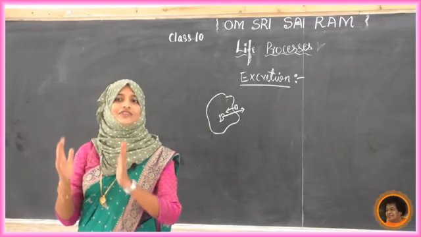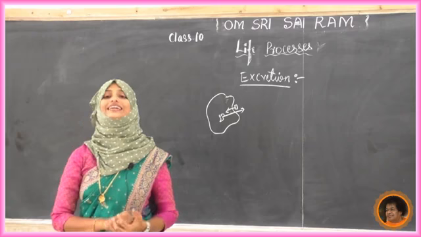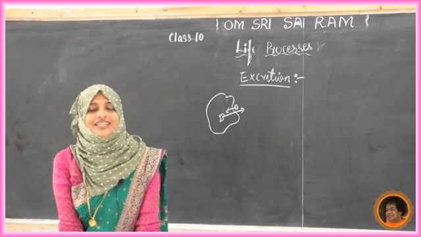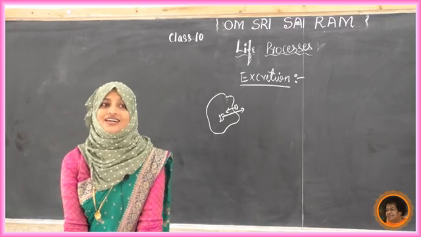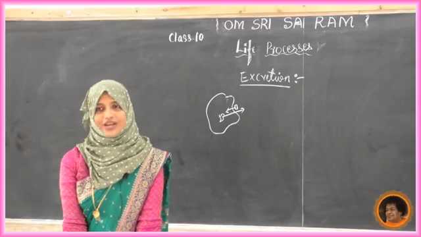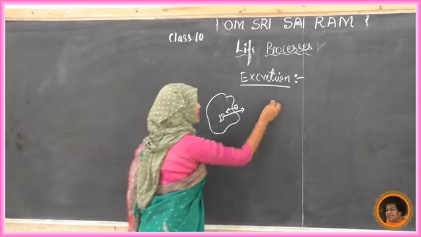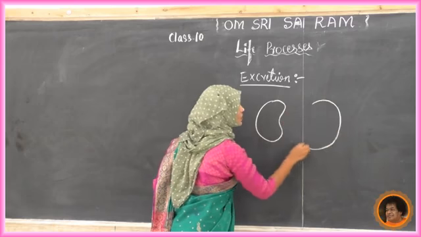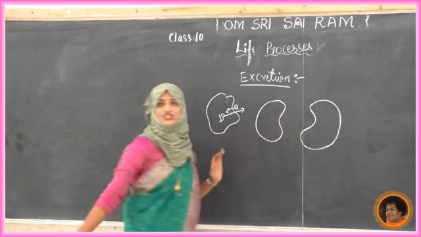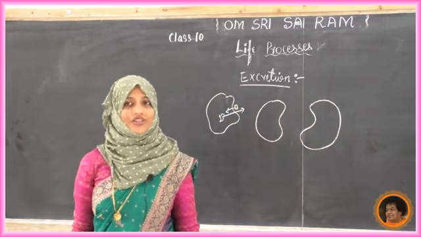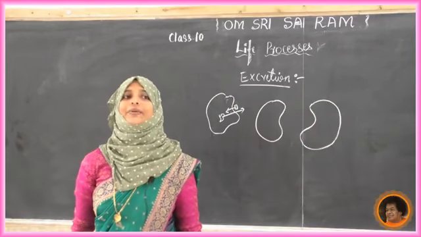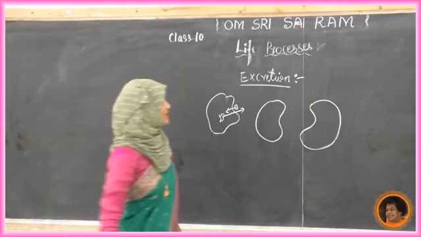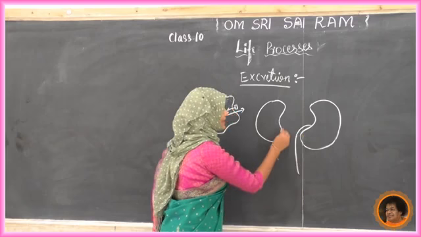In that, there will be a pair of kidneys. Do you know what the shape of the kidney is? The kidneys are bean shaped. Like this, see, there will be a pair of kidneys like this, in a bean shape. Next, there is a pair of ureters. Ureters are nothing but pipe-like structures.